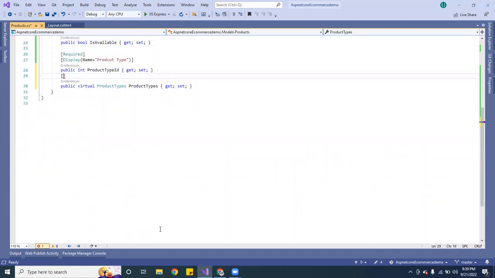So what I'm going to do is foreign key. I can spell it, foreign key. I like that. And this one is going to be product type ID.